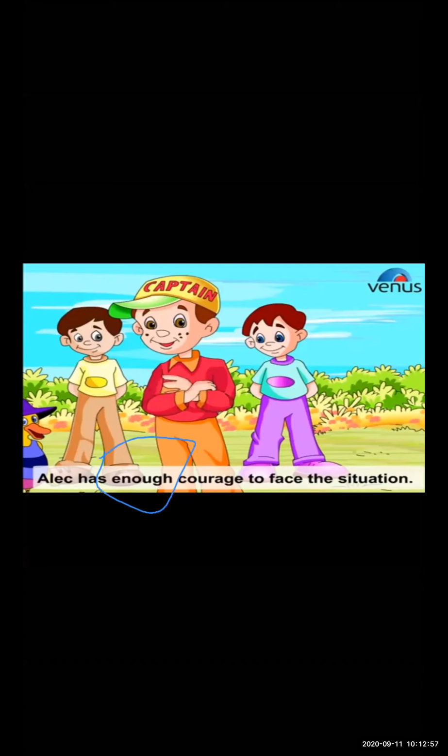So the word enough is an adjective here. We can measure his courage with the help of just a word, that is enough. We are not going to count it in numbers. So at that time, it's the adjective of the word courage.